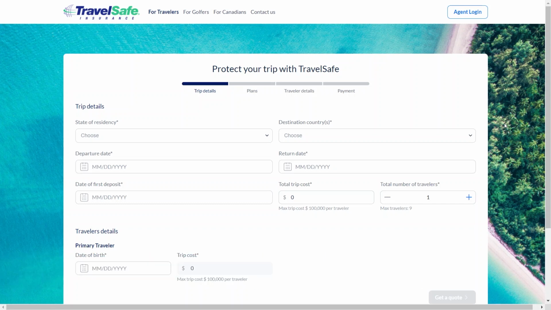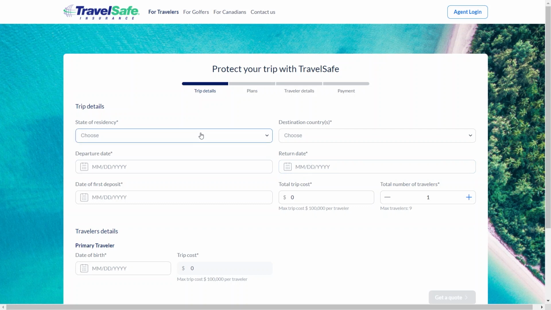Today I am going to explain the best travel insurance for the USA. Travel Safe Insurance is a company that offers travel insurance plans to protect travelers from unexpected events during their trips. These plans typically include coverage for trip cancellation or interruption, medical expenses, emergency medical evacuation, baggage loss or delay, and other travel-related risks.